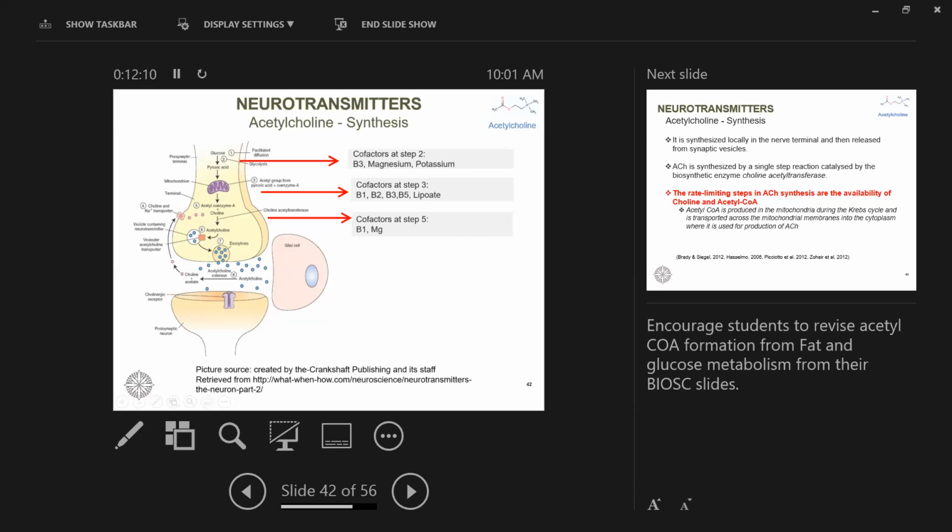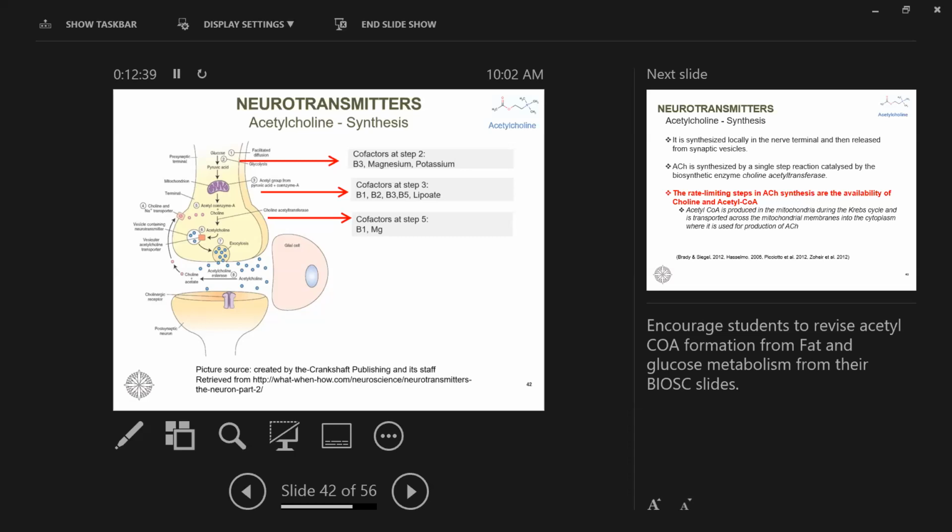We convert glucose to pyruvate, and from pyruvate we make acetyl-CoA. So if somebody cannot carry out glycolysis, then even the synthesis of acetylcholine would be impaired because we would not be making the precursor.